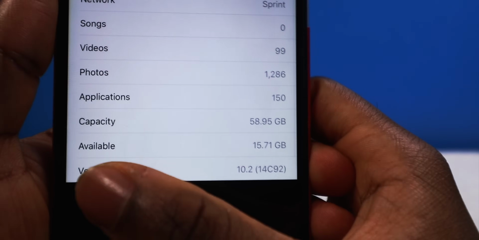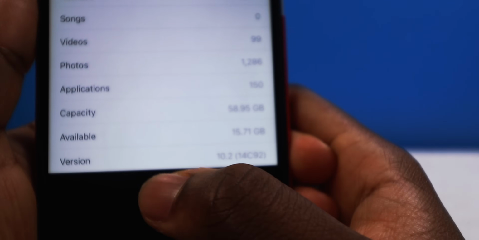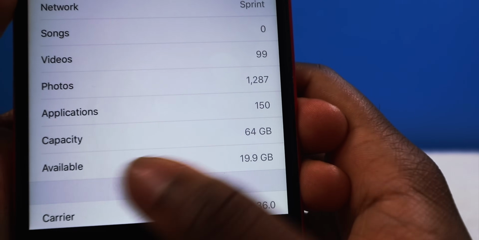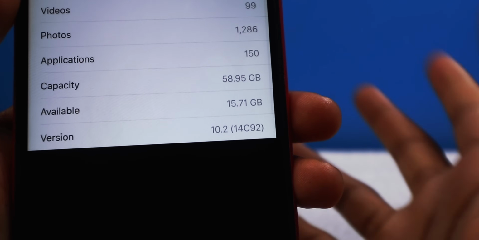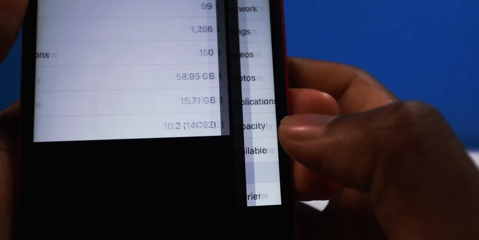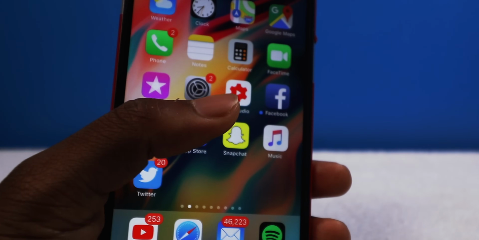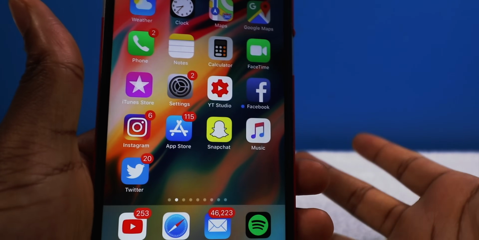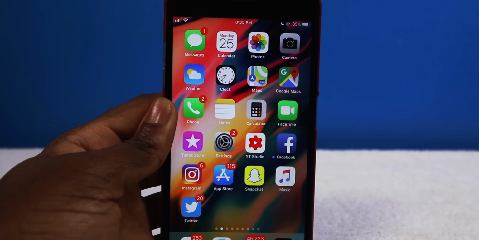Alright, so this is how much space I had available on iOS 10.2. I'm coming from iOS 10. And then this is how much I gained back. So wow, a lot, 5 gigabytes. I'm sorry for my language, but 5 gigabytes. That's a big difference. So you will save some space if you update. It's going to delete the caches. It's going to make your device feel like new again in a sense. But we're going to put that to the test by doing a speed test.